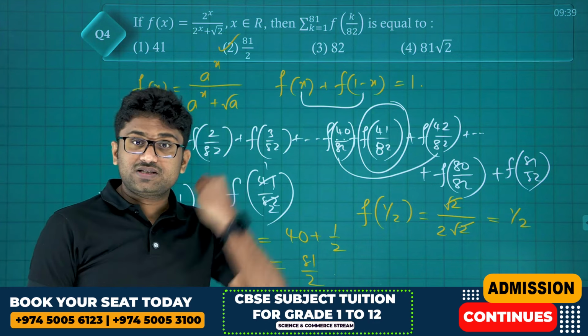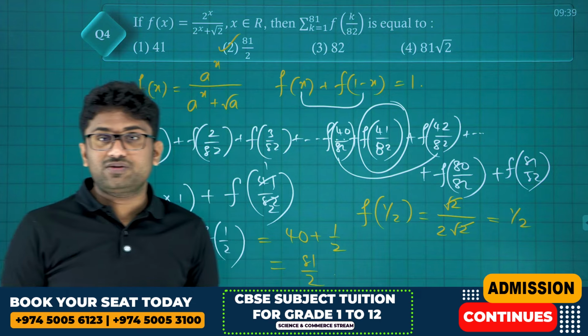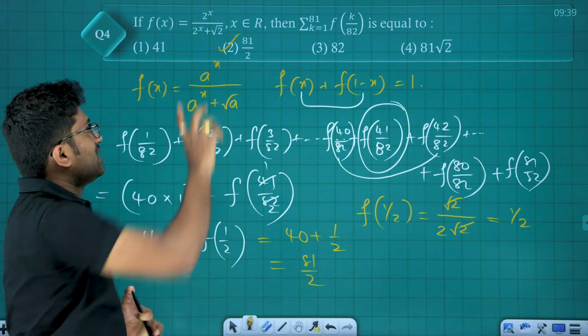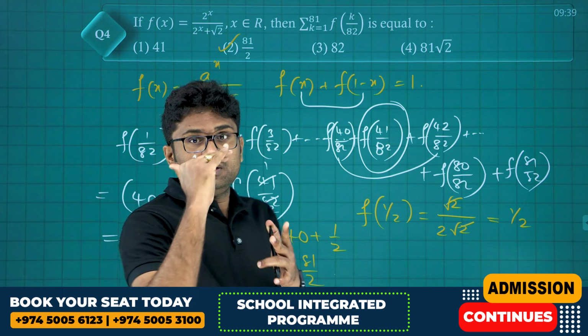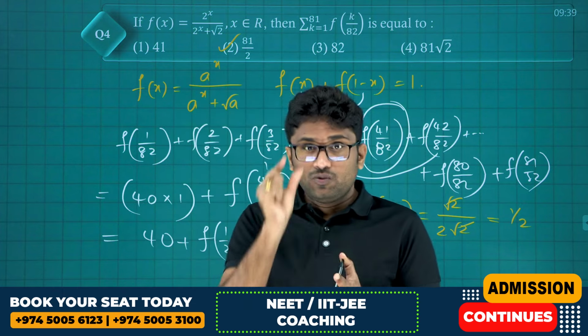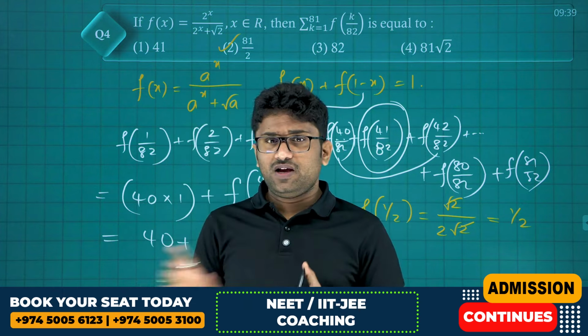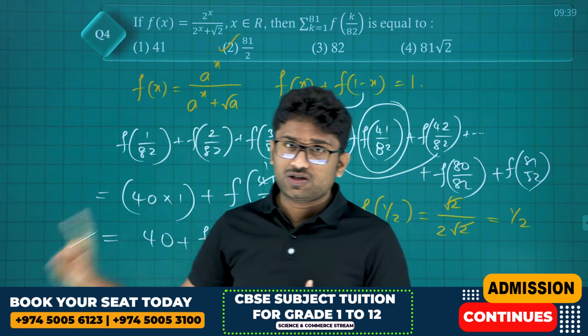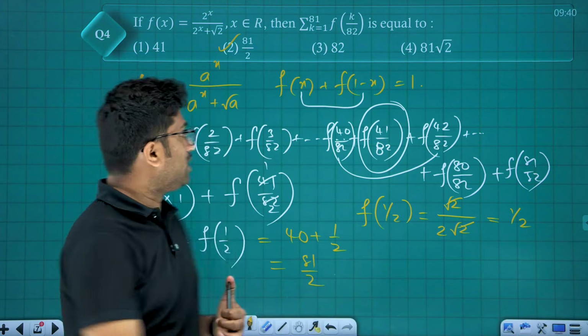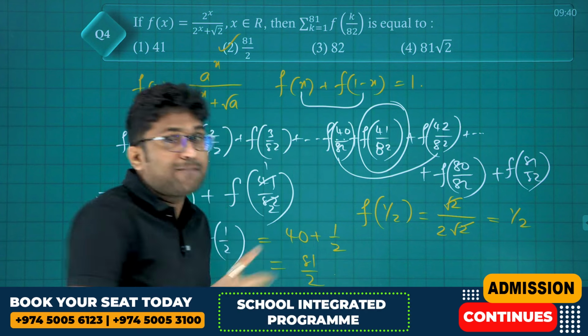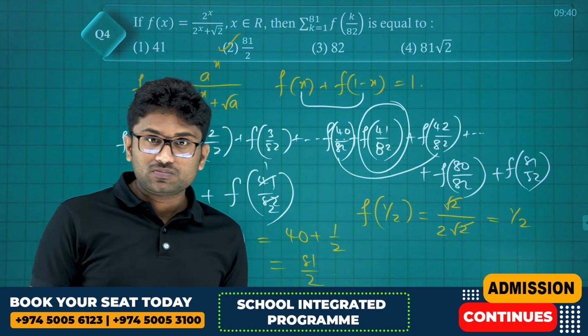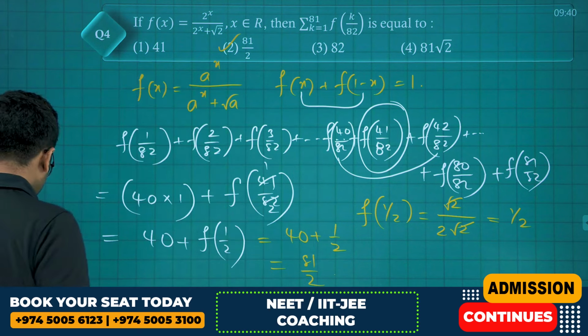We have discussed this concept many number of times, friends. The moment you see f of x as a power x divided by a power x plus root a, the first thing that we do, no need of any other, f of x plus f of 1 minus x is equal to 1, get the results. Make sure you're identifying the number of pairs that we have. Okay, next.